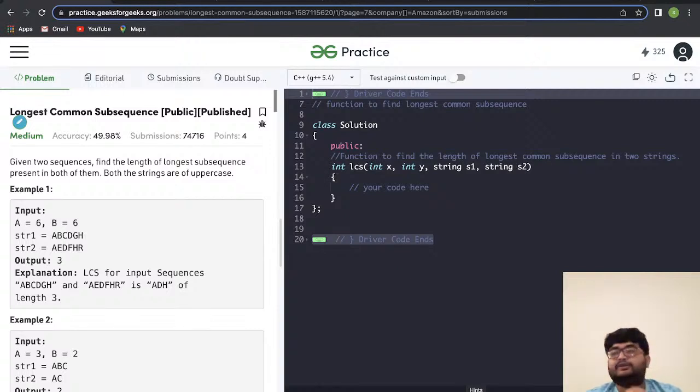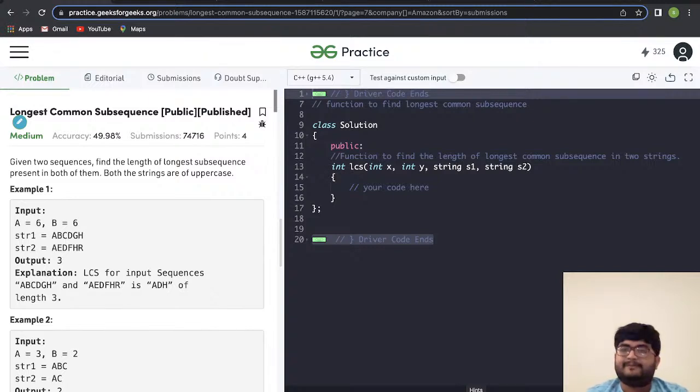We are given two sequences. Find the length of the longest subsequence present in both of them, and both the strings are in uppercase. So we are given two strings, and we have to find the length of the longest common subsequence.